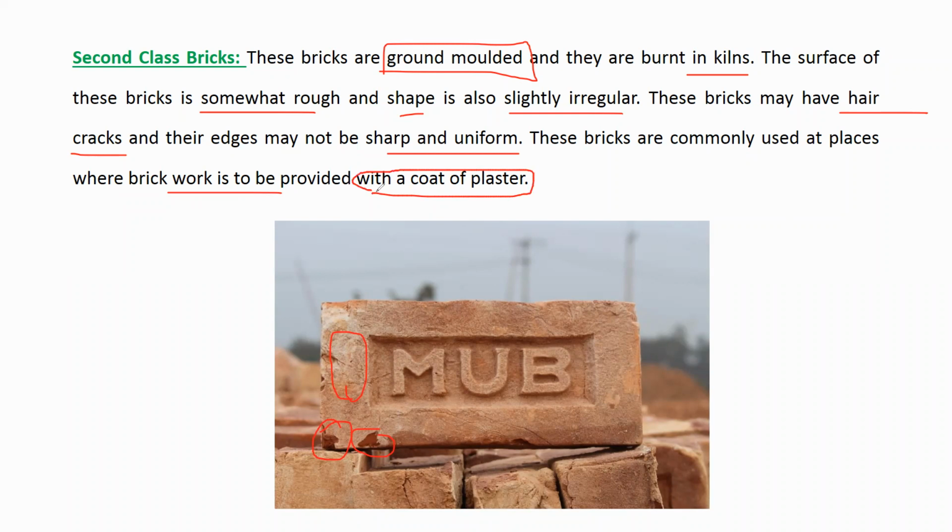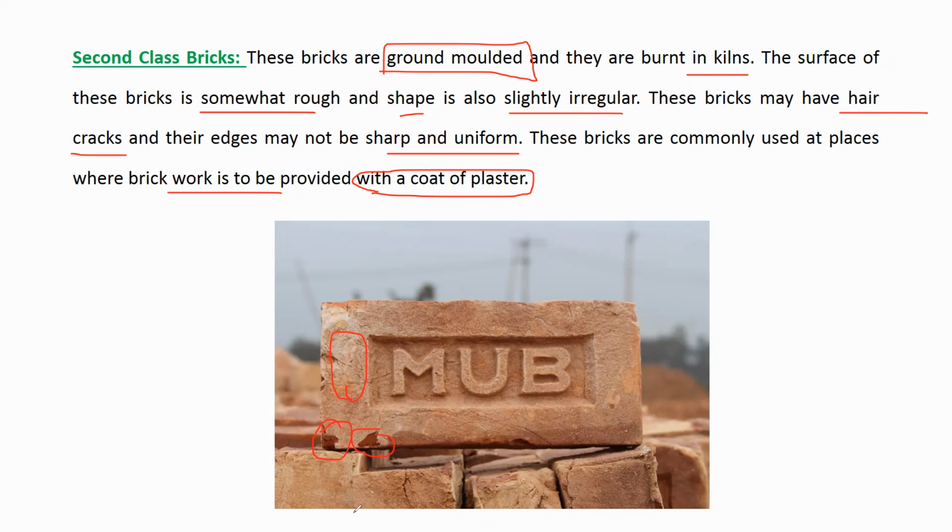So if you do the construction with second class brick, then you have to go for plastering. You cannot leave it like this with second class brick. It will not look good. But for first class brick, even if you don't provide plaster, the strength of the wall will remain, and it will also give a very good appearance.